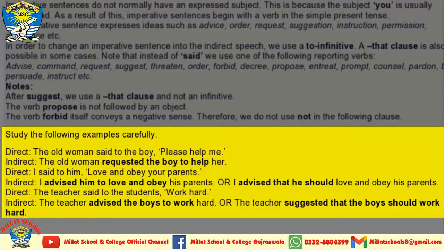Now I am coming towards the third type of example. The teacher said to the student, work hard. The indirect speech for this one is: the teacher advised the boys to work hard. Now you can see the use of to with the infinitive over here. And the next form of indirect speech for this sentence is: the teacher suggested that the boys should work hard. In this sentence, you can see the use of that clause.